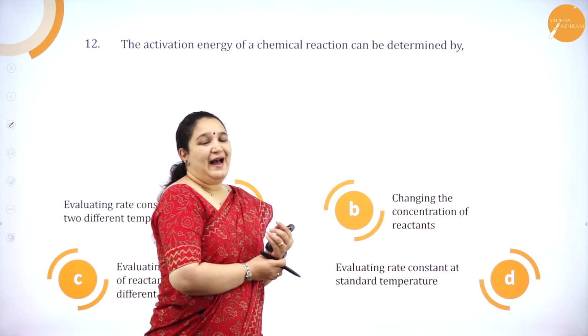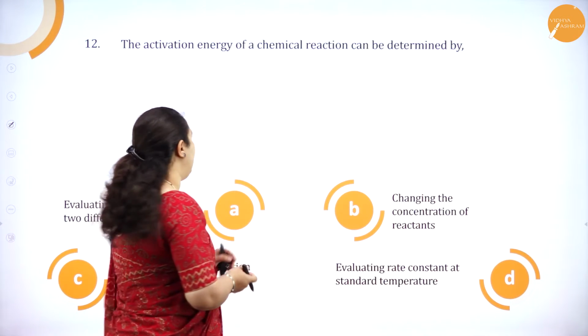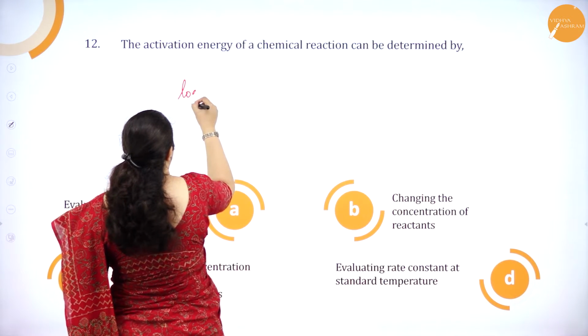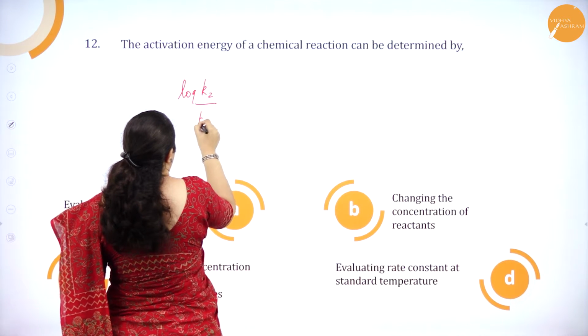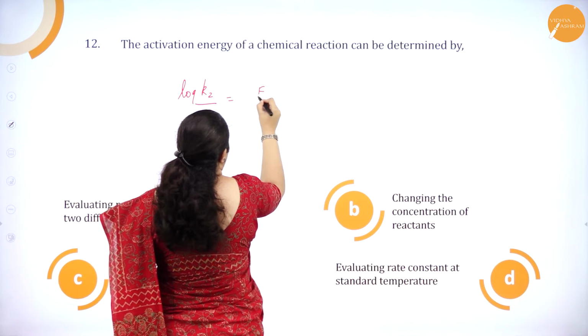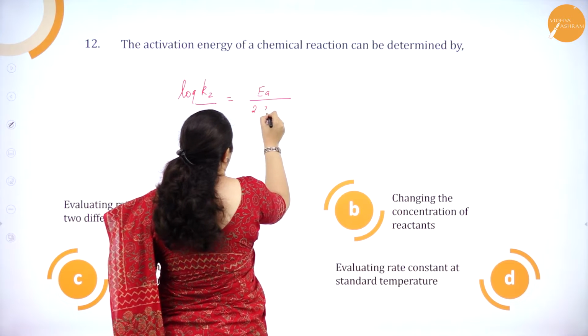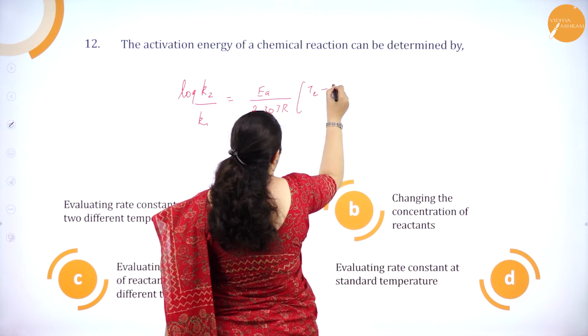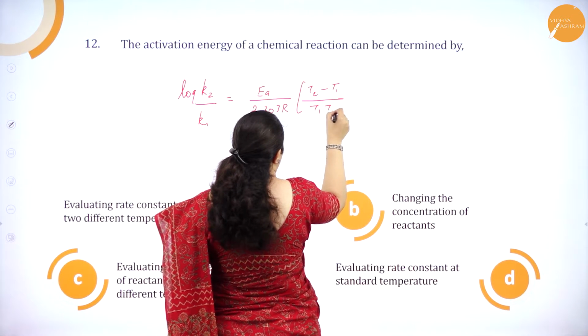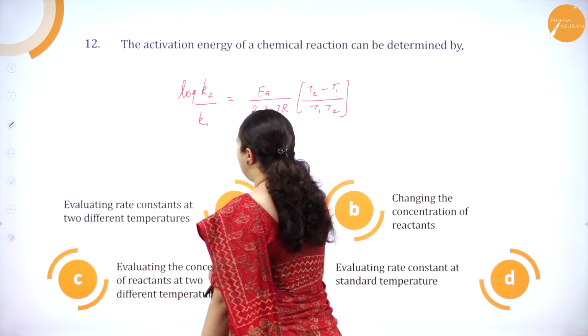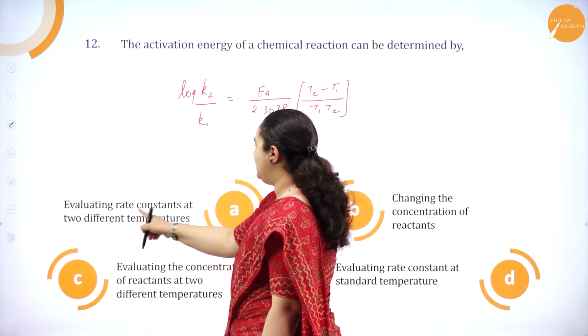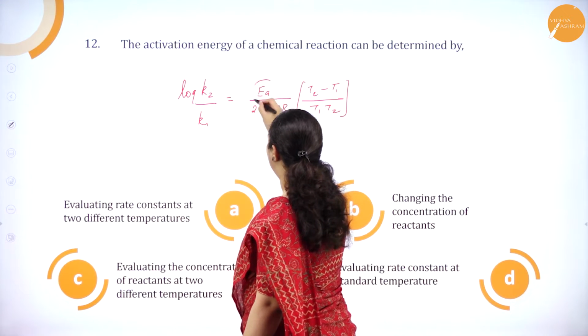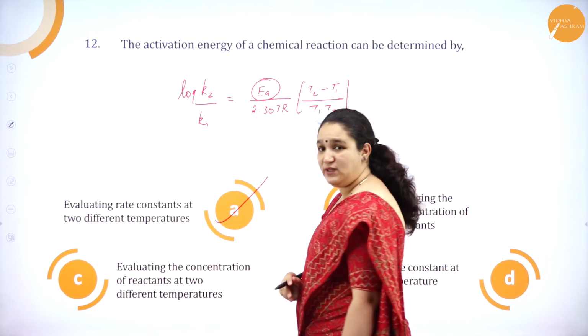Now, activation energy formula if I write here, log K2 by K1 is equal to EA by 2.303 into T2 minus T1 by T1 T2. Okay. So, evaluating the rate constant at two different temperatures, I can get activation energy. So, option A is correct.